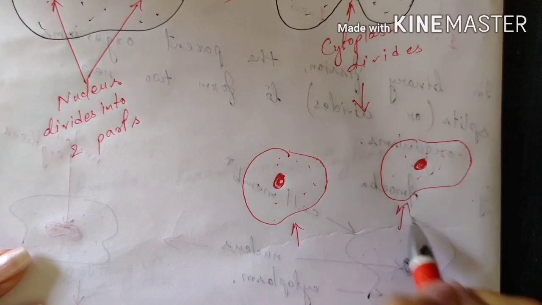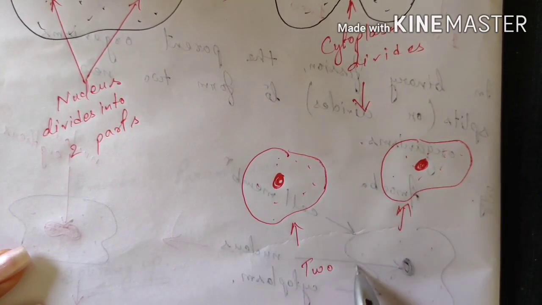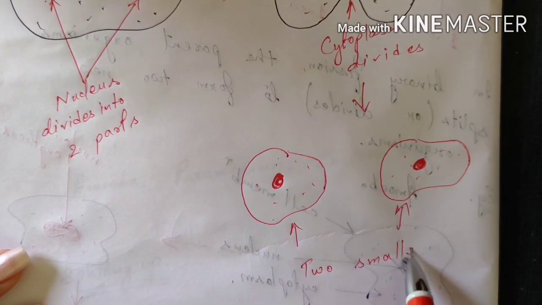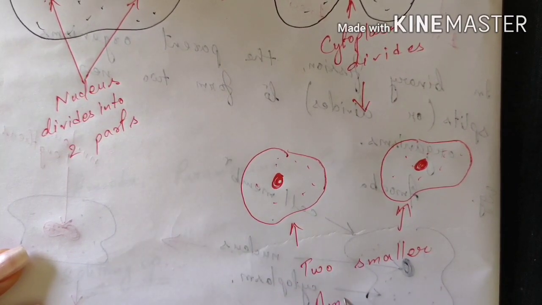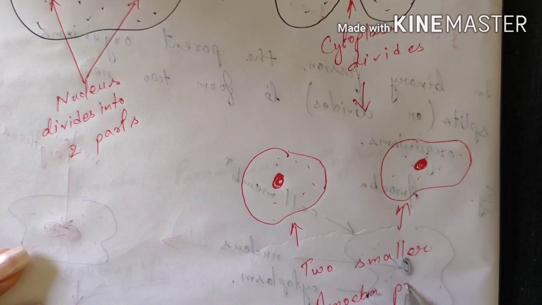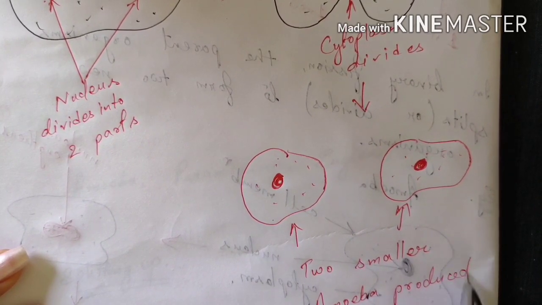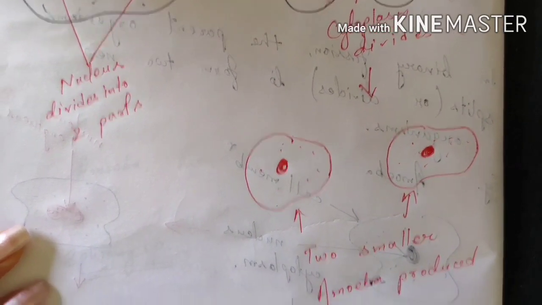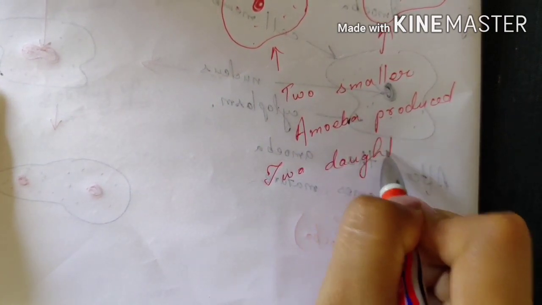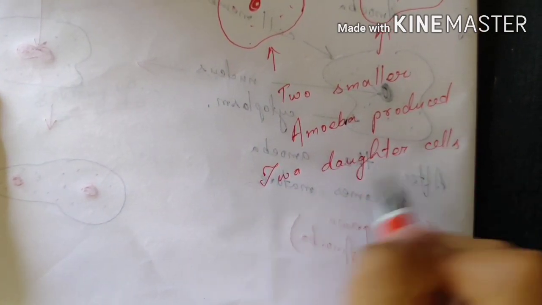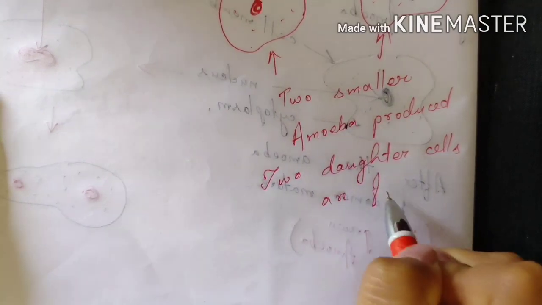These two are the newly formed amoebae, or we can say two daughter cells are formed.